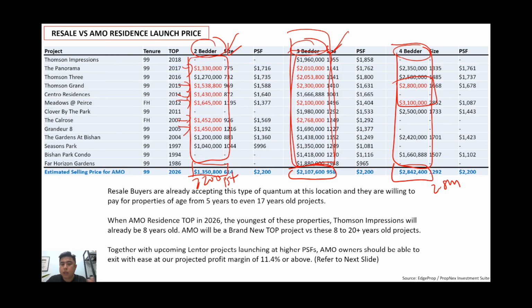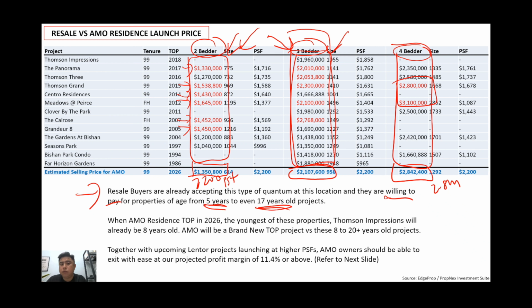So if you are looking more from an investment point of view, looking at it being easier for you to get out at the end of the SSD period, I would say a 2 or 3-bedder unit will be easier for you to let go. Right, so summary, resale buyers are already accepting this type of quantum at this location, and they are willing to pay for property from age 5 years to 17 years old.